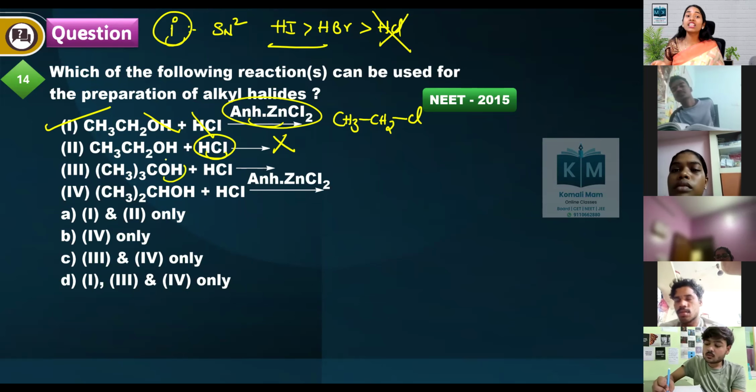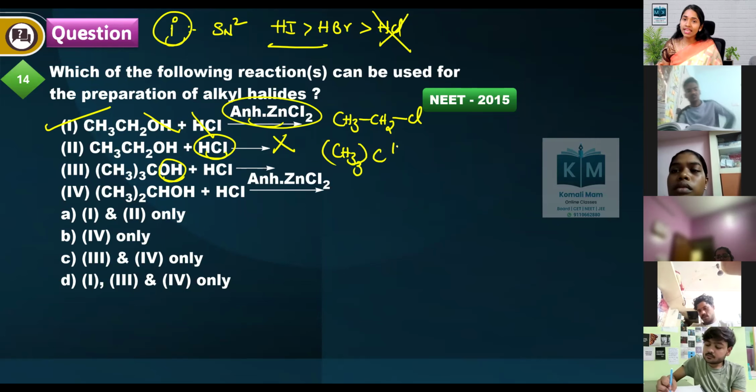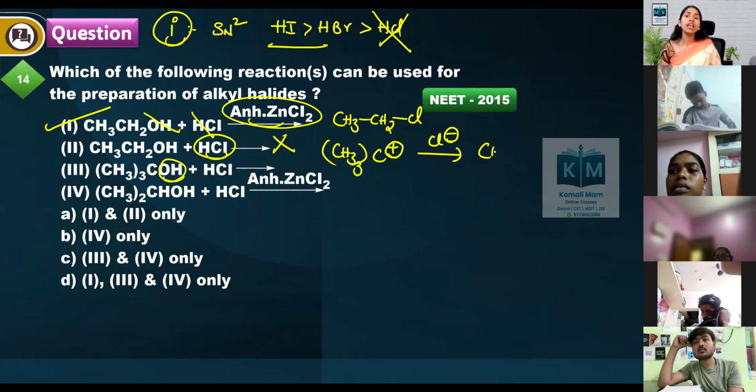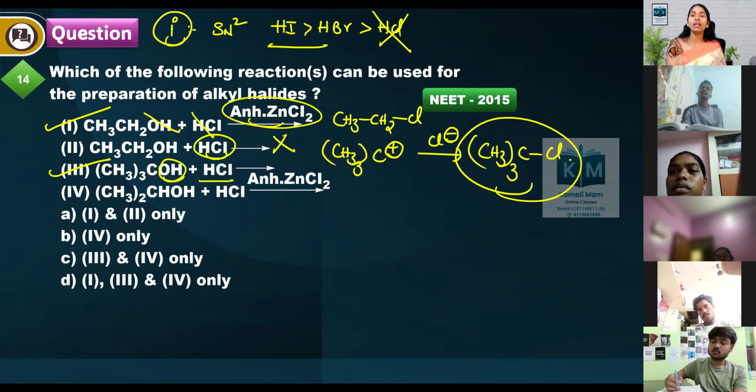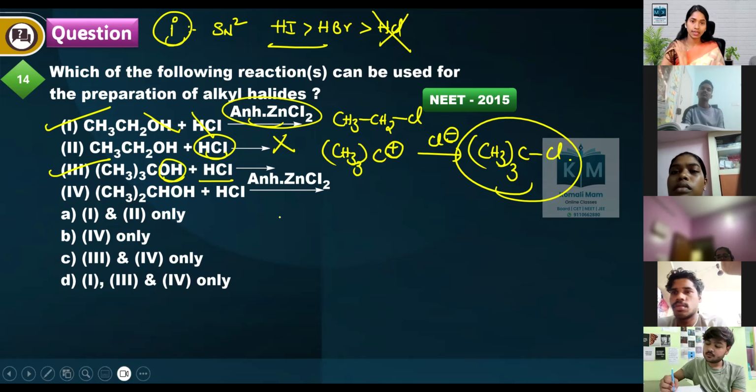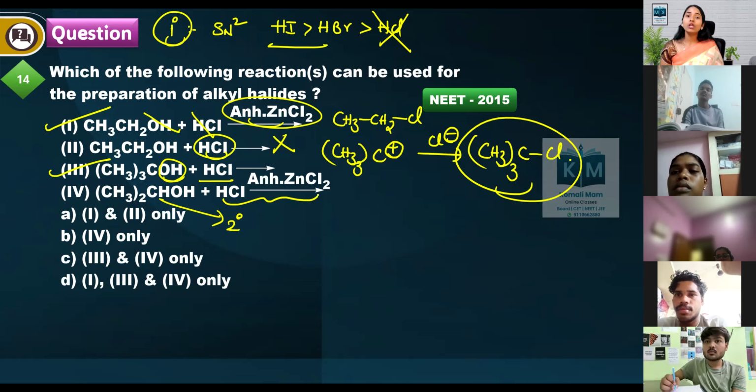But when we take a tertiary alcohol, it forms a carbocation easily, and a nucleophile like Cl minus, even though it's a weak nucleophile, can favor the SN1 reaction, and we will get a tertiary alkyl halide. In this case, no catalyst is needed because the tertiary carbocation is more stable. Protonation will happen, the carbocation will form, and Cl minus goes and attacks. No problem.